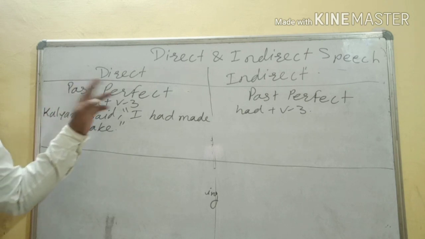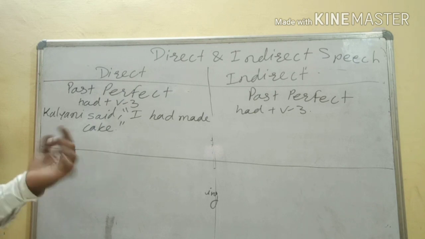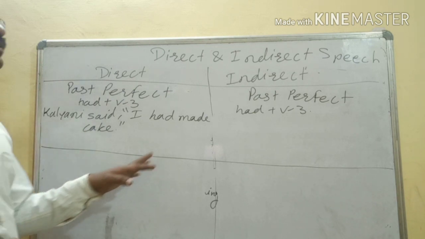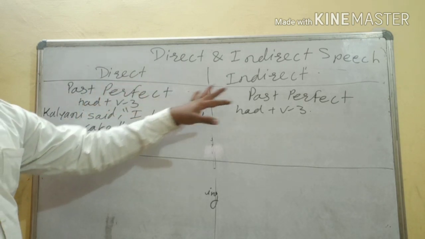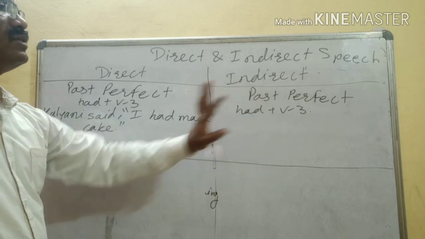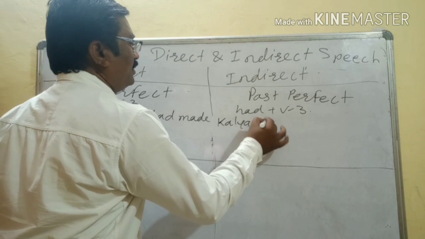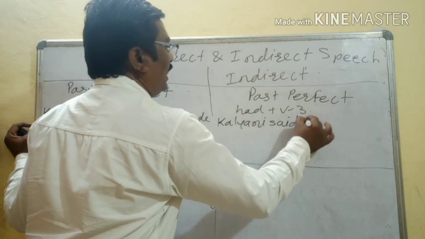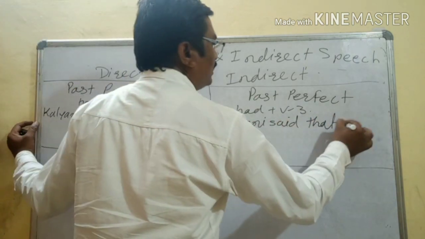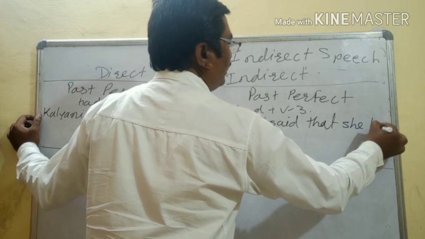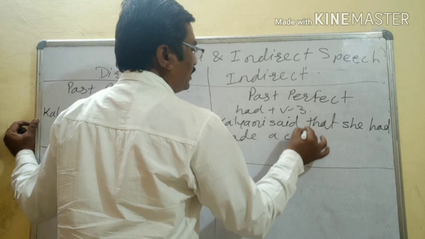Next tense is past perfect tense. If reported speech is in past perfect tense, then what change will be there? No change. Any change will not be there. Suppose past perfect is there, it will remain the same. According to the tense, it is not going to change. Like here, the statement will be Kalyani said that she had made a cake.